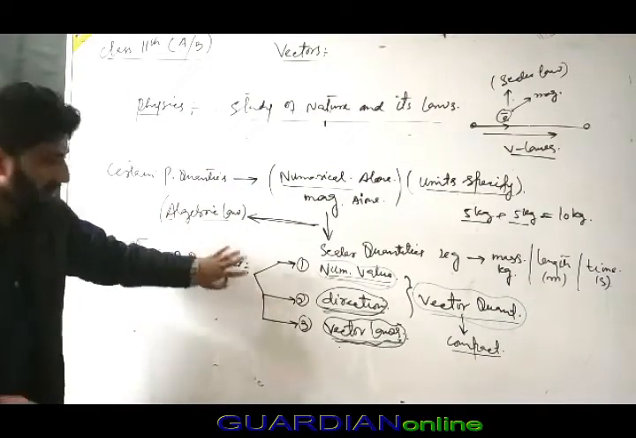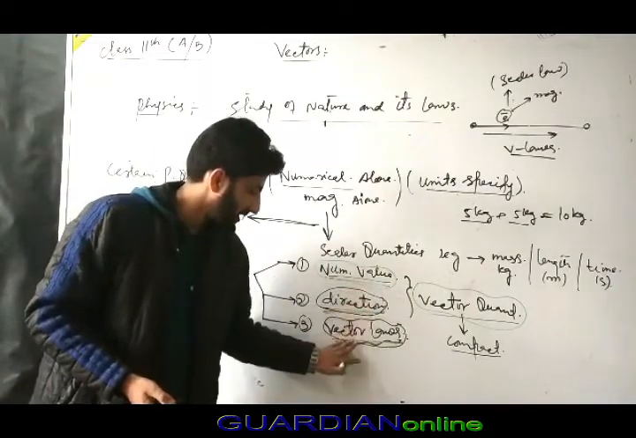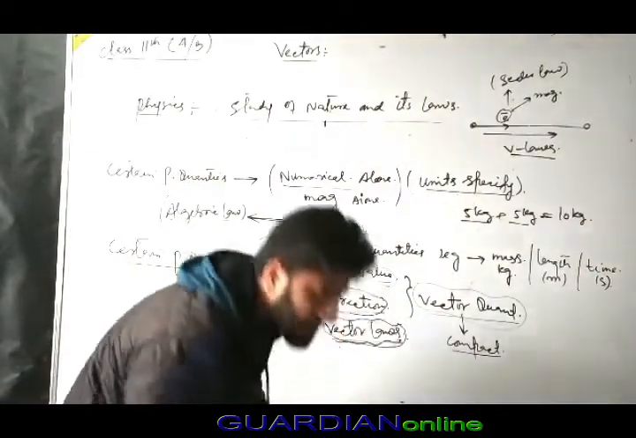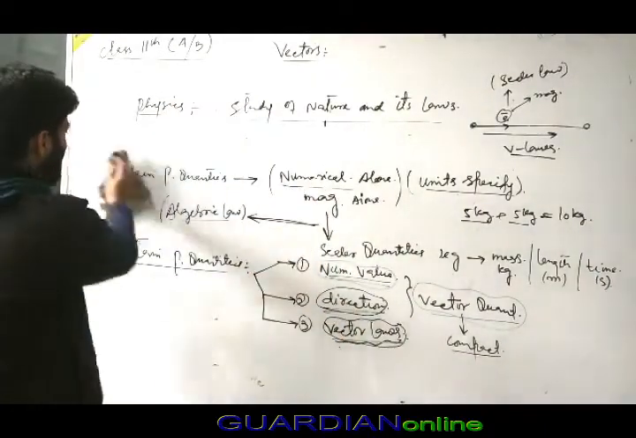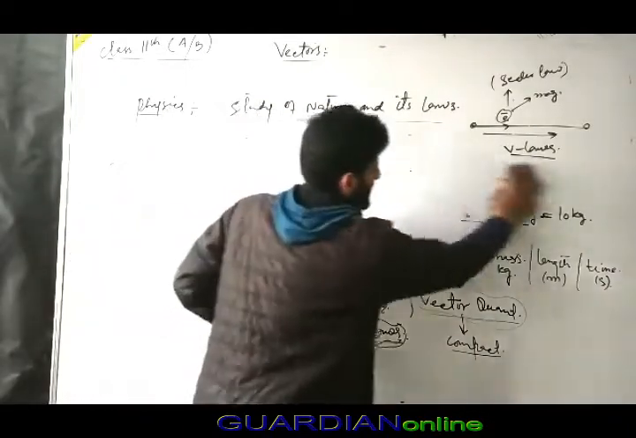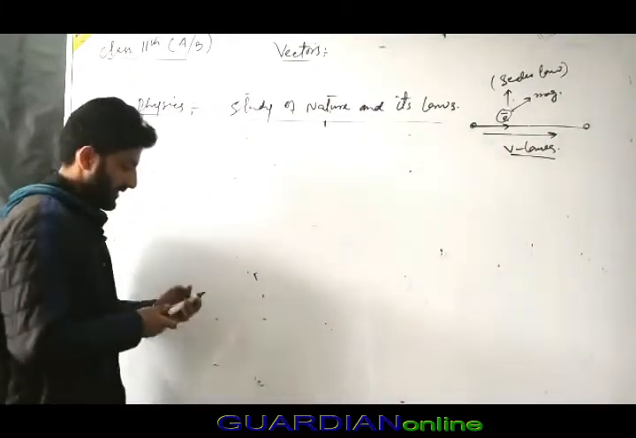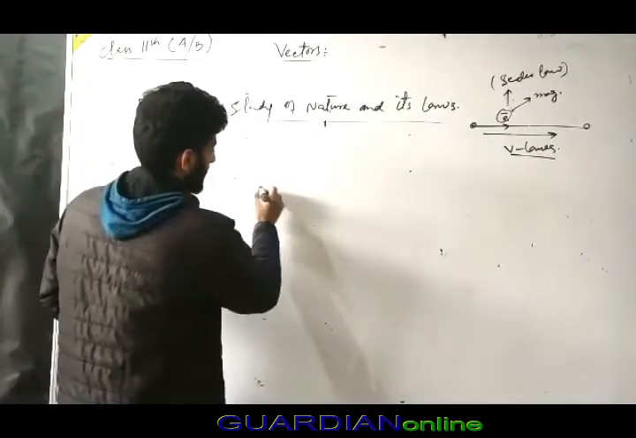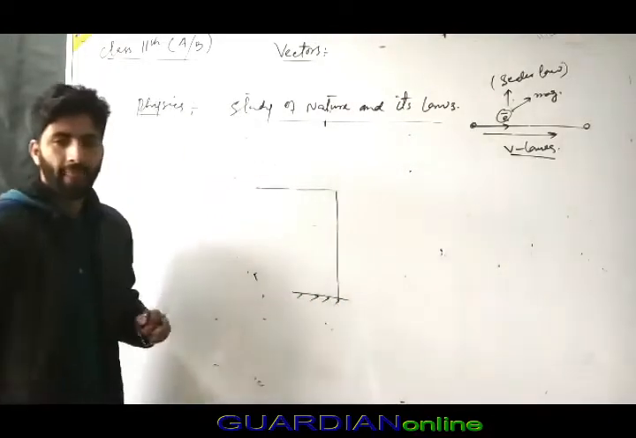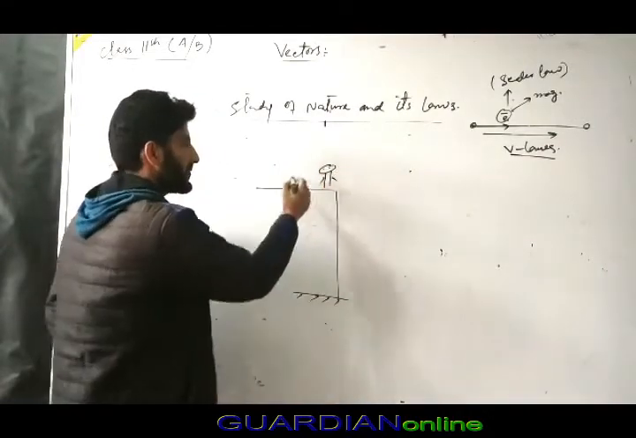A vector quantity has a numerical value and a direction, and obeys vector laws. Now, why is direction important in vectors? Why is direction important in vectors? Here is a very beautiful example. For example, let us take a building, a 100-story building.